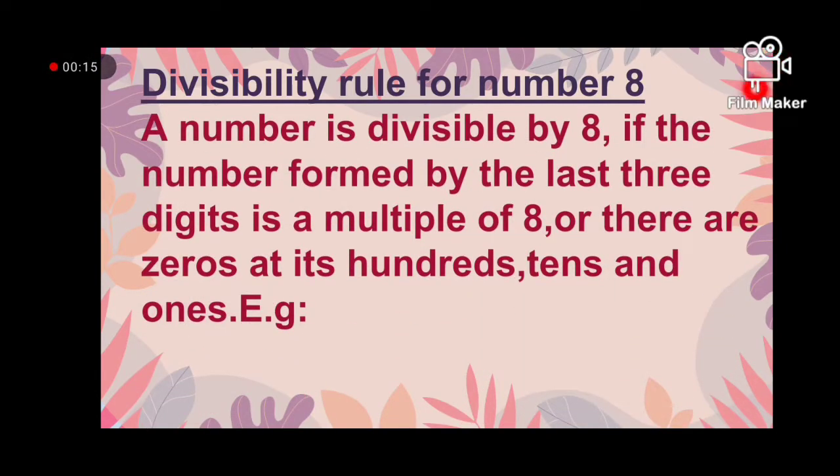The next rule of divisibility is for the number 8. The divisibility rule for the number 8 is: a number is divisible by 8 if the number formed by the last 3 digits is a multiple of 8, or there are zeros at the 100s, 10s and 1s place. That number must be divisible by 8.